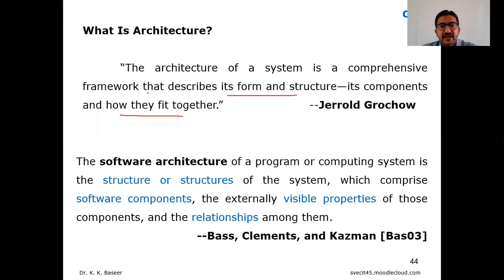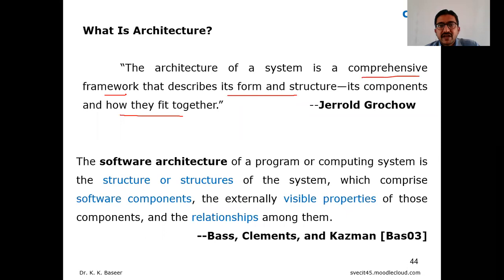So architecture looks like a comprehensive framework, in the sense that it is a combination of all things integrated in this framework. What this architecture describes is its form and structure, how it looks, and how the structure will look. And inside that structure, it also says how these components are going to fit, where they are going to fit, right?